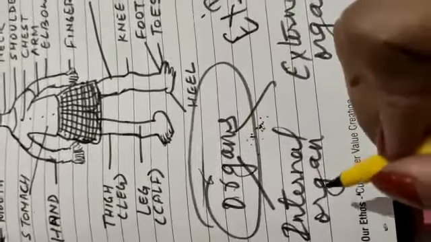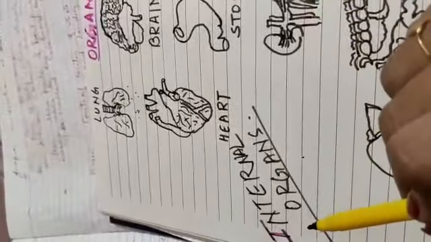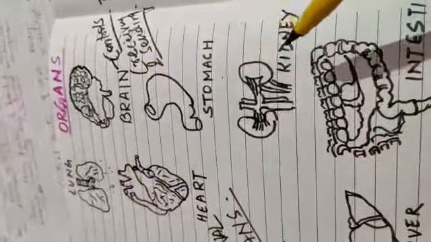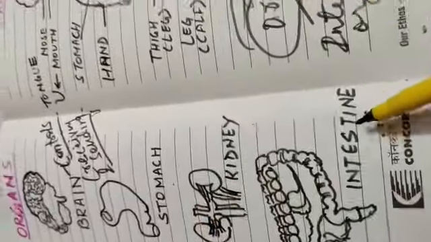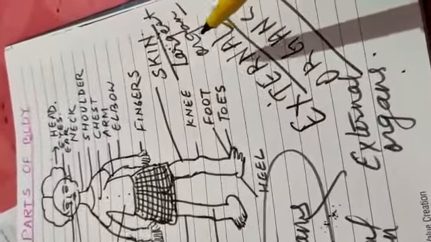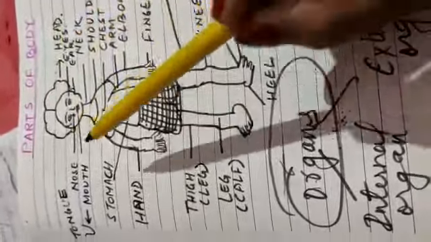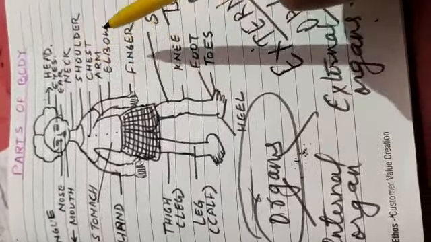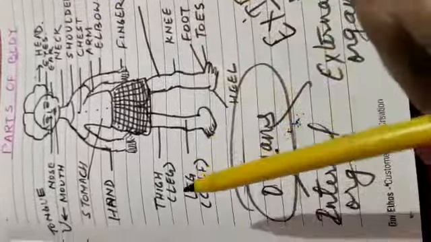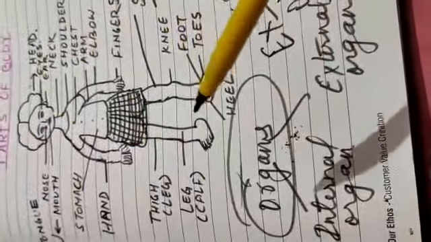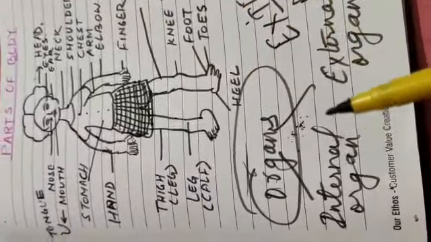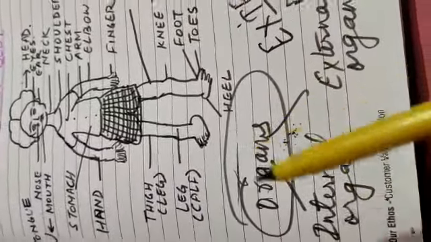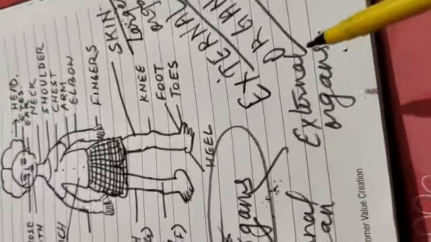Now, after that, internal organ and external organ, you have already seen in the picture. These are the internal organs: lung, brain, stomach, kidney, heart, liver, intestine. And in external organs, there are so many: head, eyes, ear, neck, shoulder, chest, arm, elbow, finger, knee, foot, toes, leg, thigh, hand, stomach, mouth, nose. These are the external organs. Now you are clear about which organs come under internal organ and external organ.